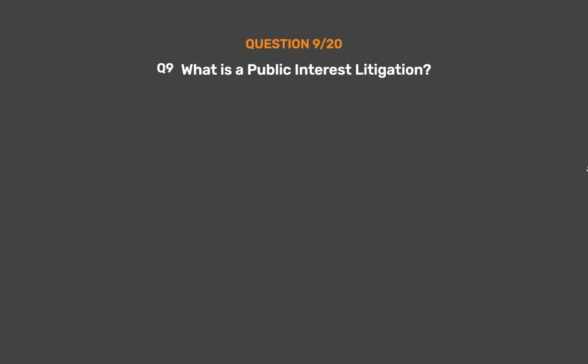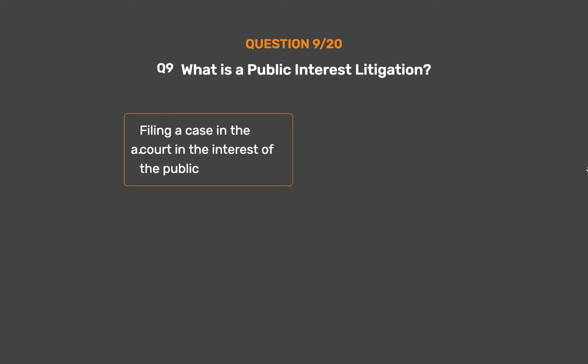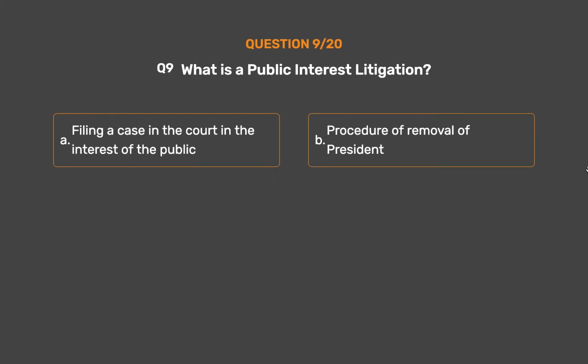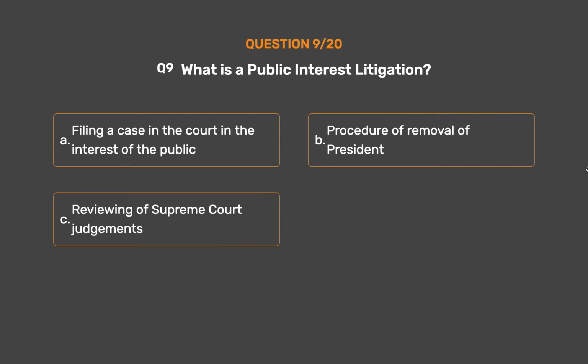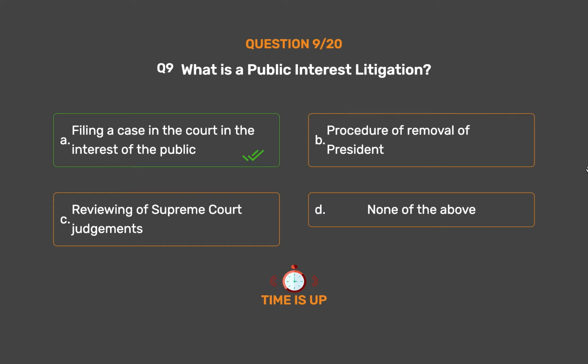Question number 9. What is a public interest litigation? Option A. Filing a case in the court in the interest of the public. Option B. Procedure of removal of president. Option C. Reviewing of Supreme Court judgments. Option D. None of the above. The correct answer is Option A.